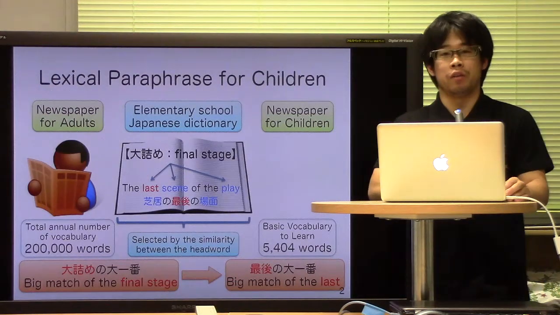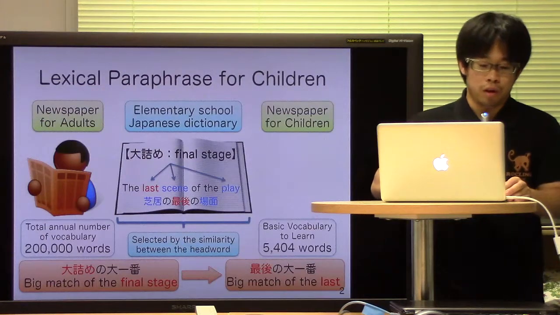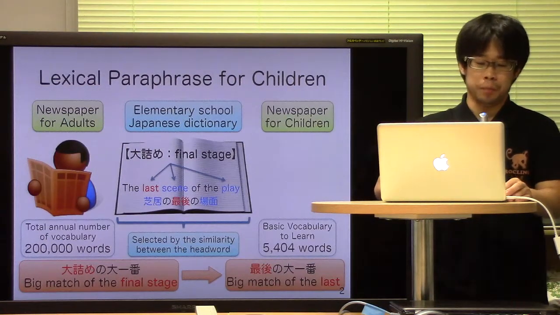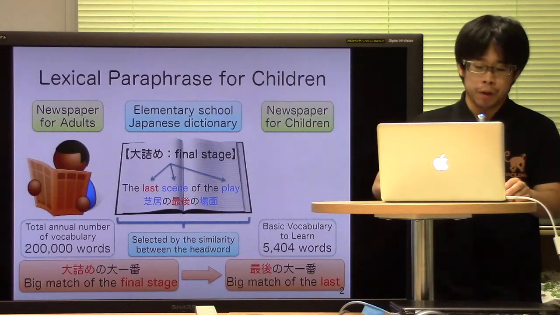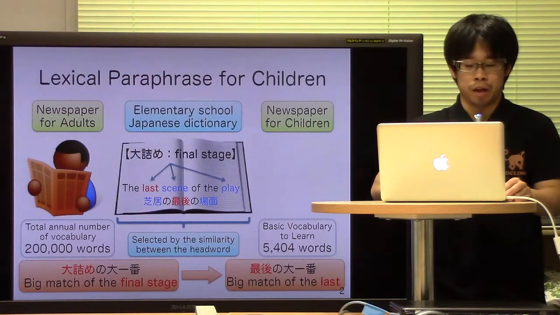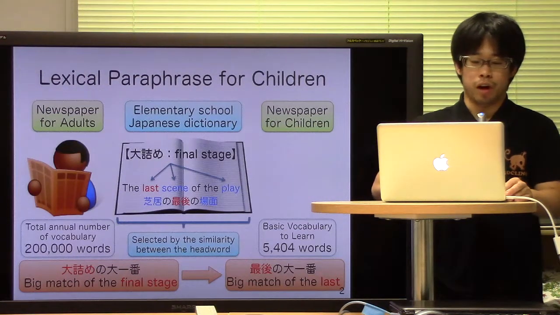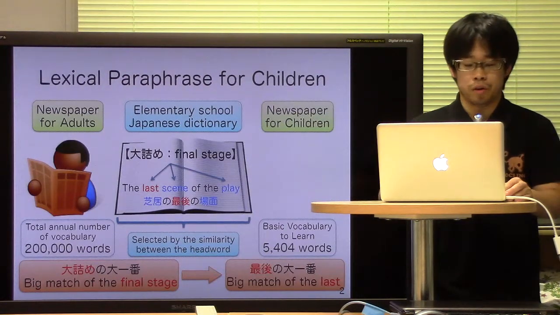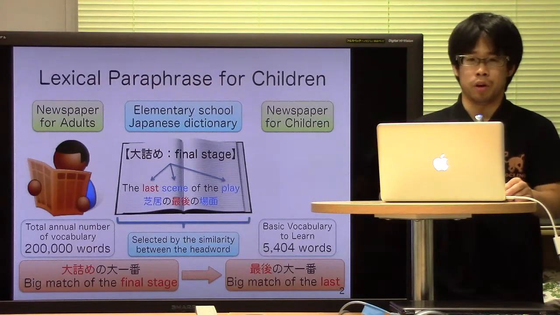A Japanese dictionary is a language resource that provides the definition of a given headword. For example, the dictionary definition of final stage is the last scene of play. We select the last, with the highest similarity to the headword as determined using a thesaurus.